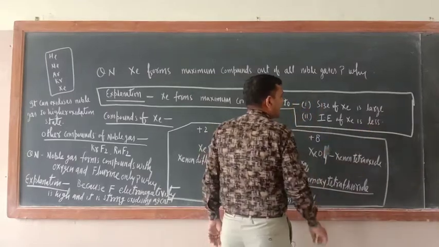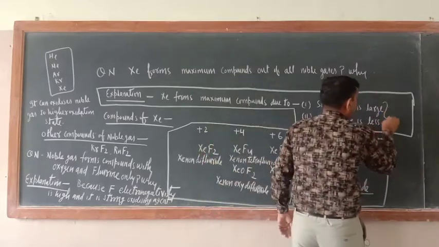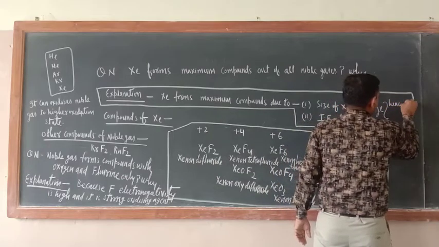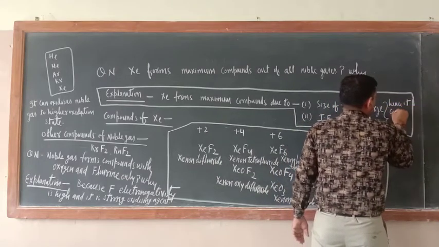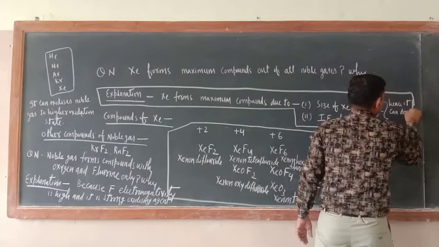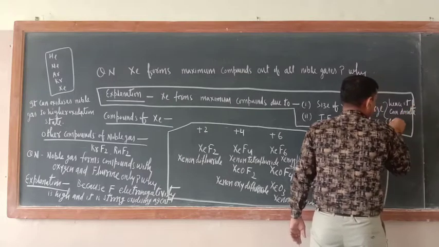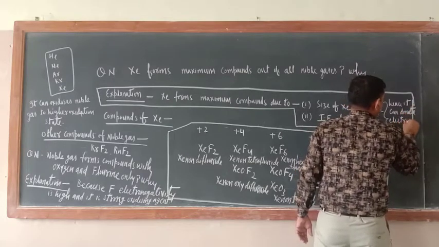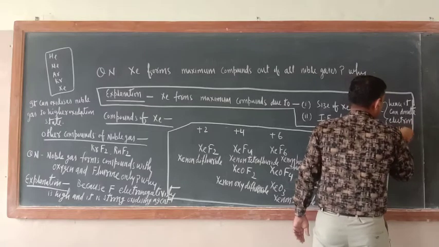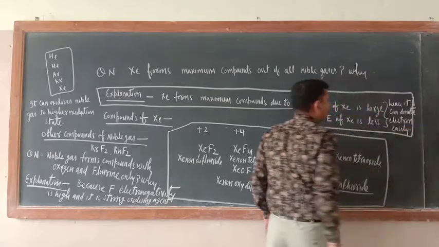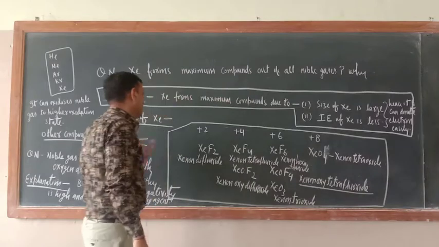Hence it can donate electrons easily and form a positive ion.